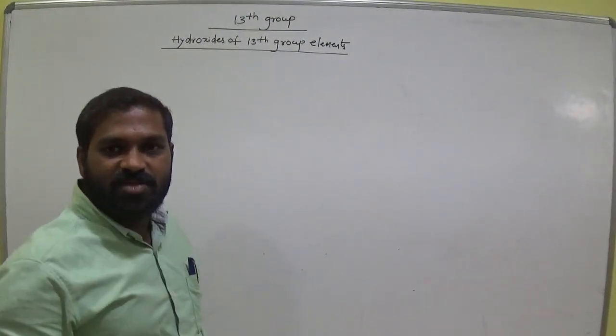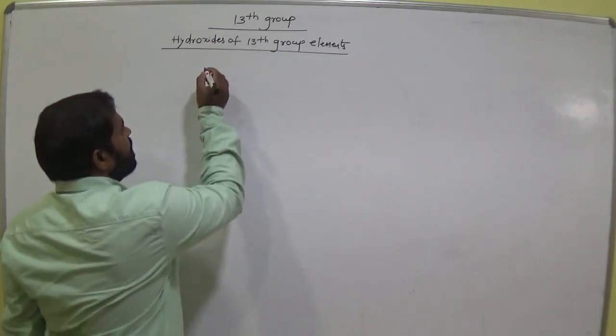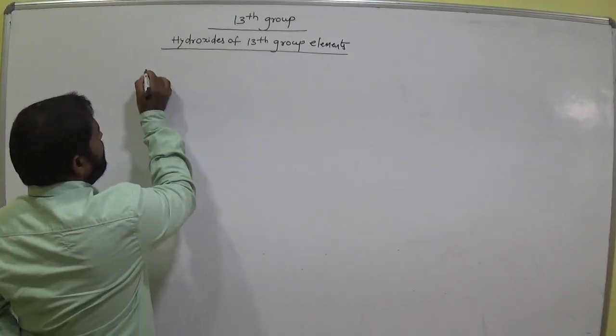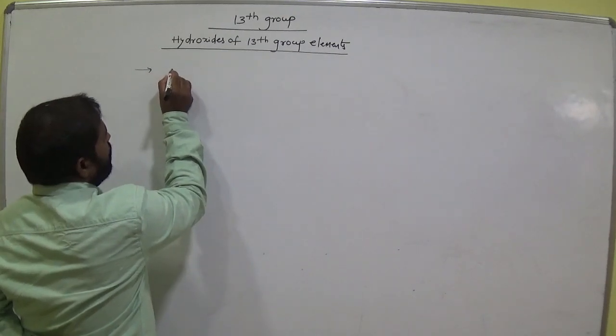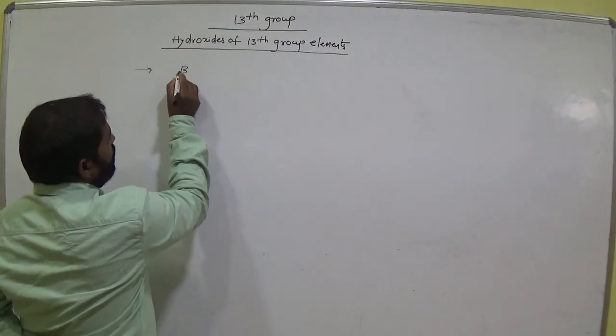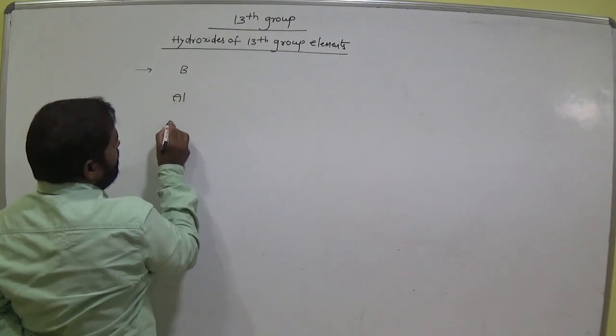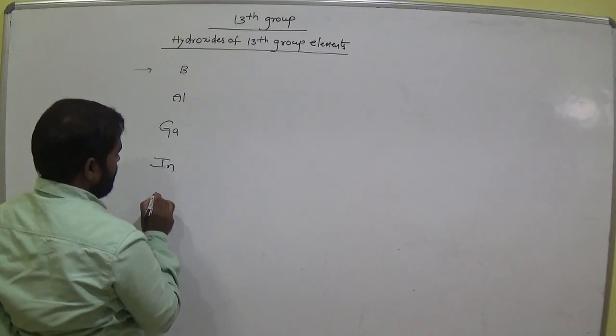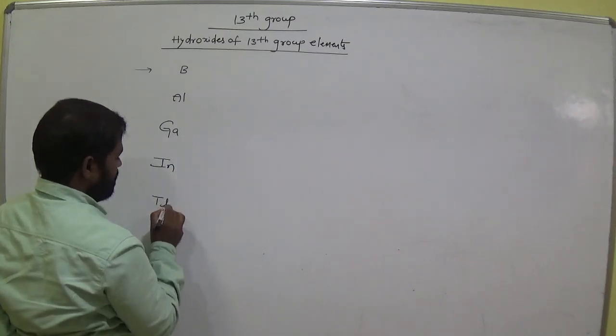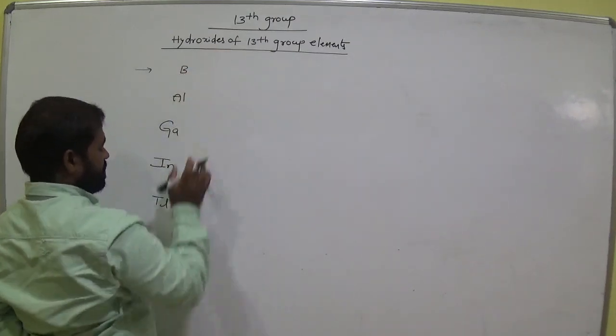So now what are 13th group elements? Before going to discuss this, here we have the third A group or 13th group elements: boron, aluminium, gallium, indium and thallium. Am I right? So this is the top, this is the bottom.